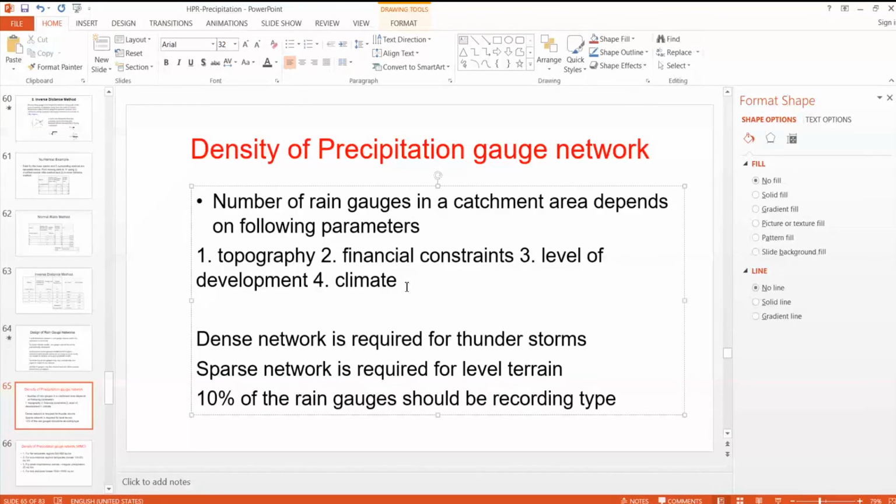In some regions where the rainfall is quite high, like along the equator, like Indonesia and Papua New Guinea, and even some areas in Africa, and the Amazon forest in Brazil, we need a higher density of rain gauge stations. And among the rain gauge stations, 10% should be recording ones.